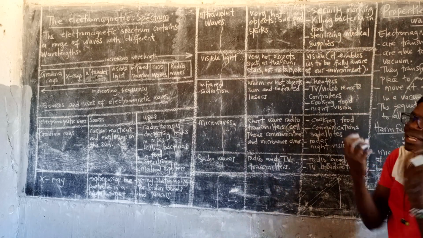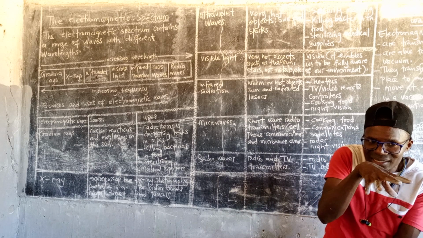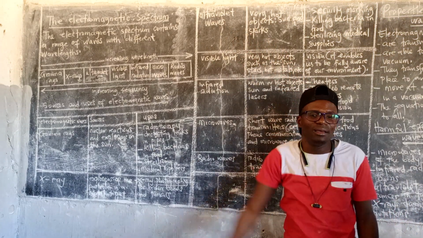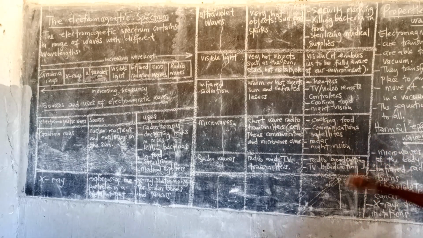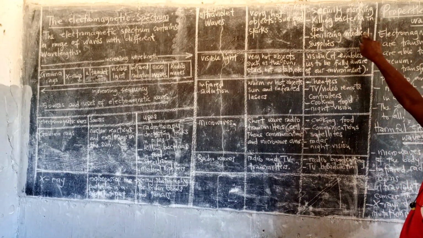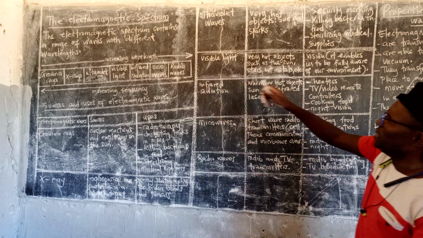Sometimes it's also because it is hot, it is coming from the sun. Now the brazier, the heat that comes from the brazier, that hotness of the brazier is what you call ultraviolet. So again, it is used to kill bacteria in food and sterilize medical supplies. Medical appliances in the end are sterilized, made free from germs. We come to visible light.